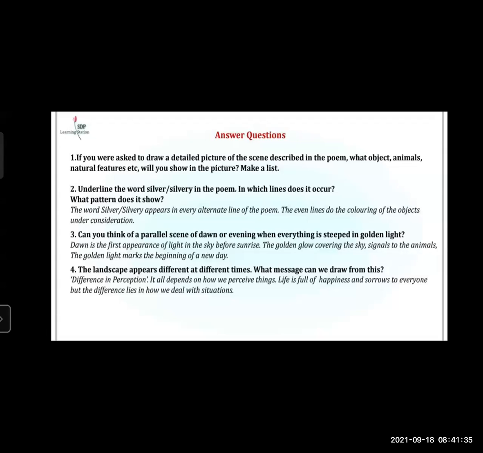Third question, can you think of a parallel scene of a dawn or an evening when everything is steeped in a golden light? Dawn is the first appearance of the light in the sky before sunrise. The golden glow covering the sky signals to the animals the beginning of a new day. We all have experienced this scene that before the dawn, everything is calm and somewhat dark. But when the sun appears in the sky, at that time everything changes into golden light.